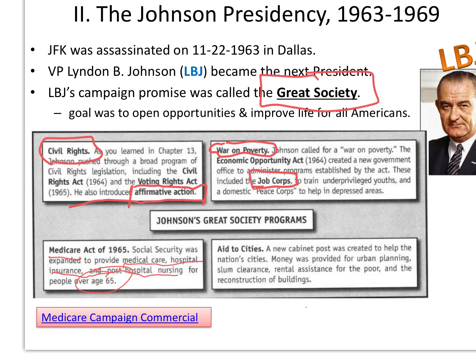Anything that has to do with aid to cities is important as well. Johnson looked at these urban areas and saw how some of these places were run down, they're poor areas. He said, we need to put money back into the cities to make them more habitable, make them better. And that could be money for urban planning. It could be clearing out old buildings, slums, rental assistance for the poor. So you might think of Section 8 housing as right now comes from Great Society programs. So he was trying to fix the urban areas specifically as well.